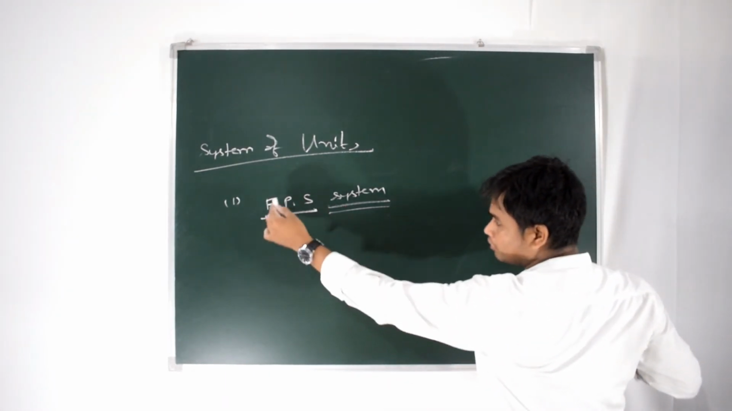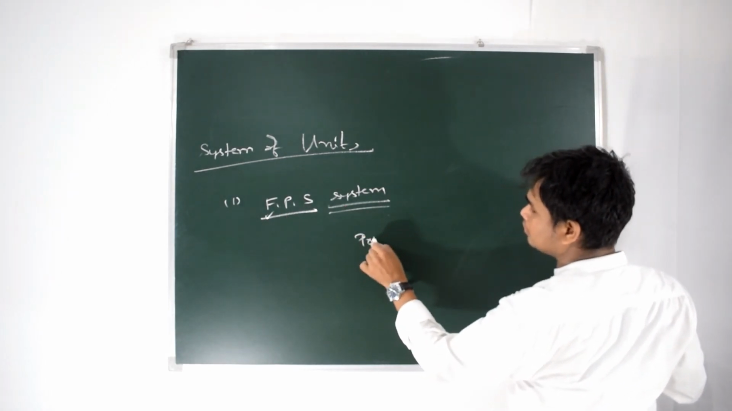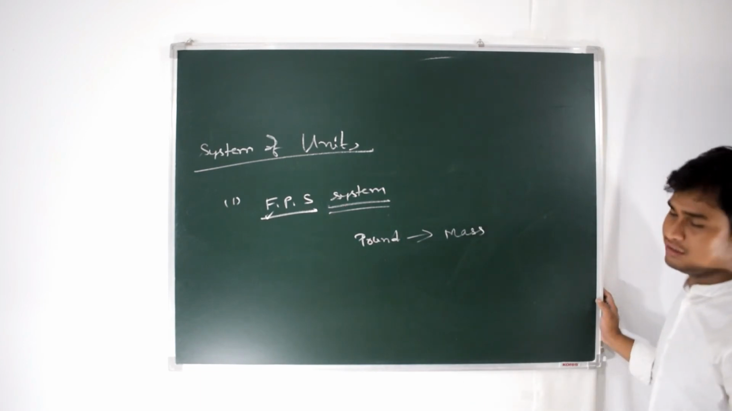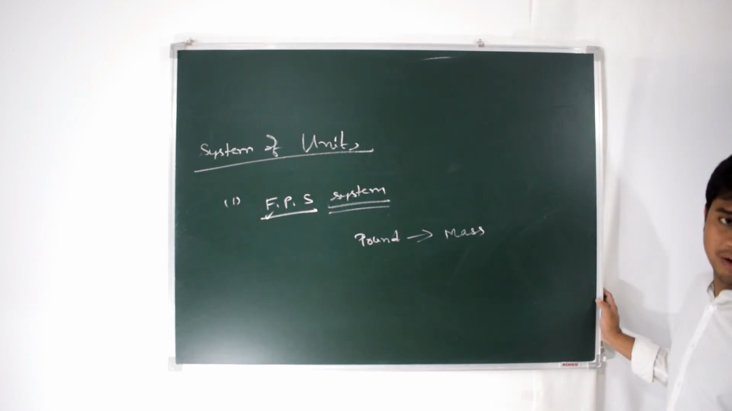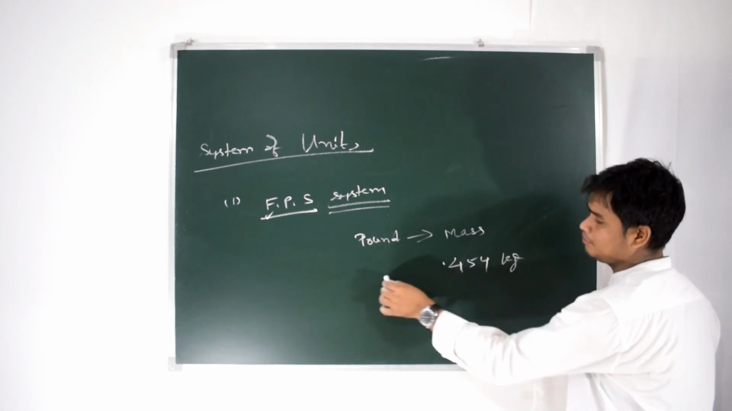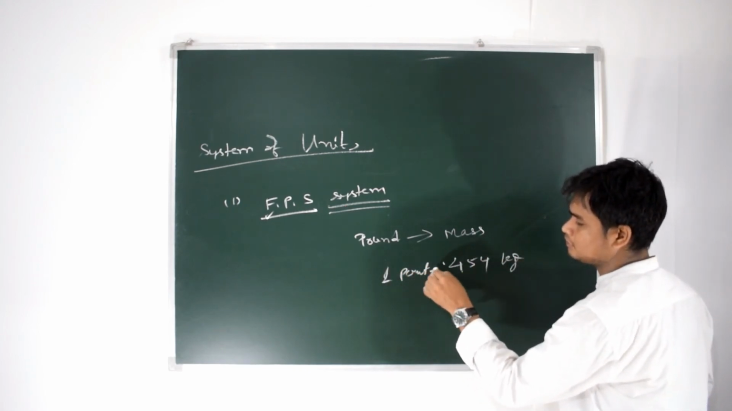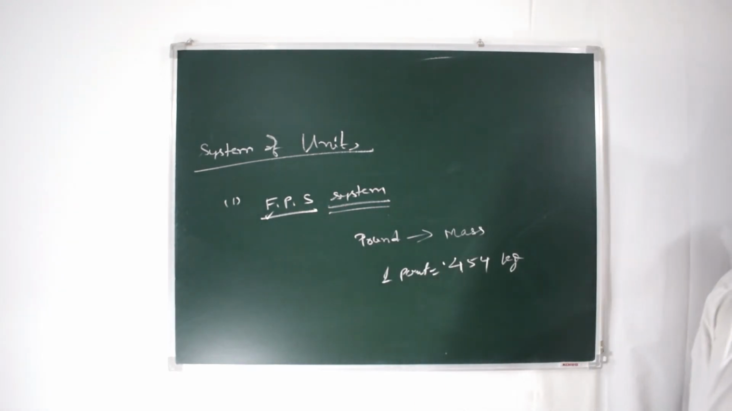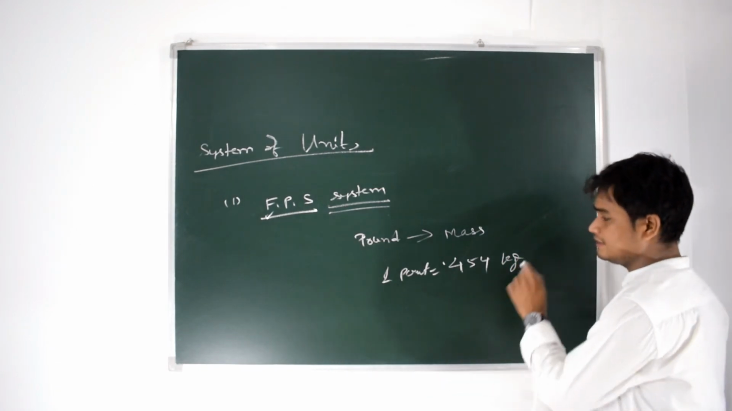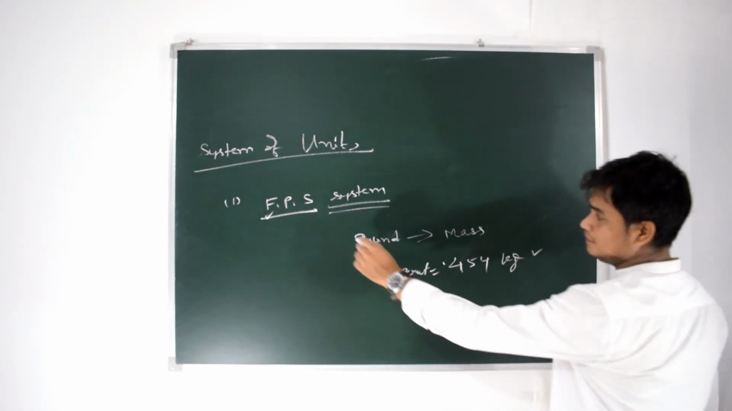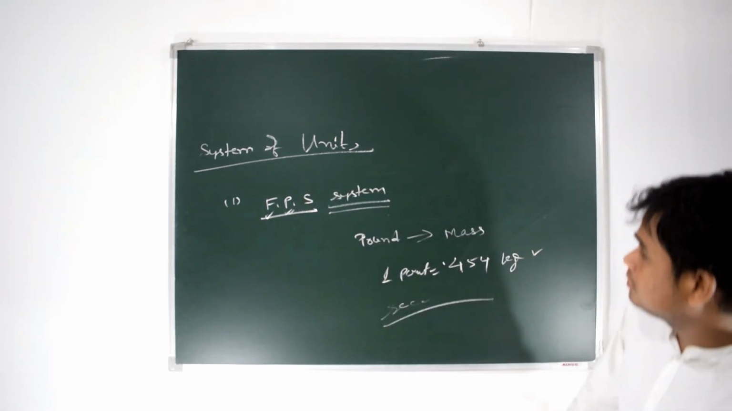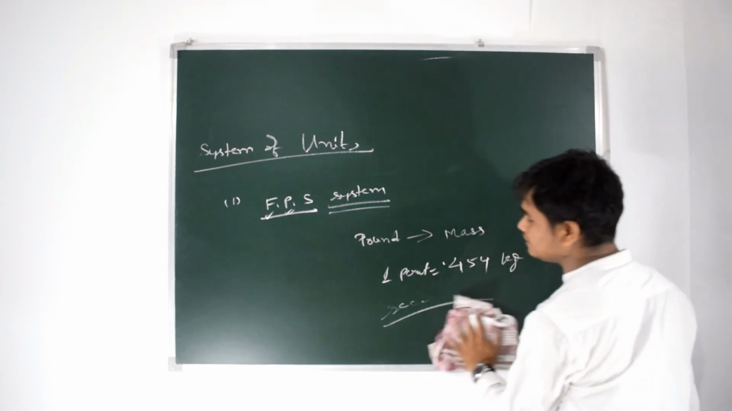Similarly, foot, I have told you, foot, pound. Next, pound is the unit of mass. We now use kg, so in the FPS system it is used as pound. I forgot actually, let me check. 0.454 kg, this is 1 pound. In this system, the unit of time is second. You need not study more. So this is the FPS system.